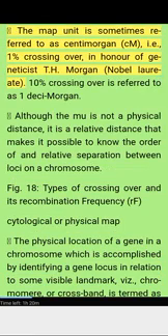The map unit is sometimes referred to as centimorgan, cM, i.e., 1% crossing over, in honor of geneticist T.H. Morgan, Nobel laureate. 10% crossing over is referred to as 1 decimorgan. Although the mu is not a physical distance, it is a relative distance that makes it possible to know the order of and relative separation between loci on a chromosome. Figure 18, types of crossing over and its recombination frequency, RF.